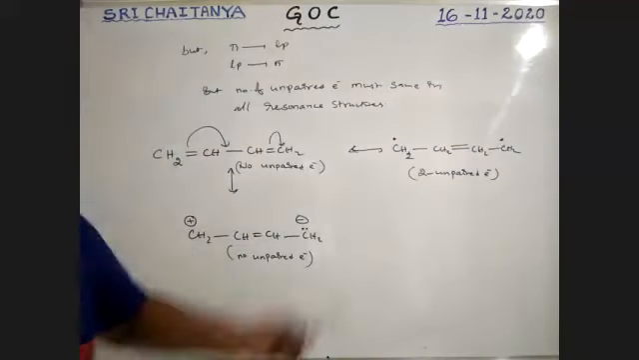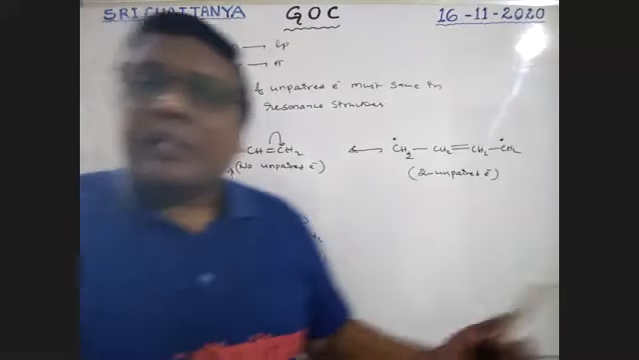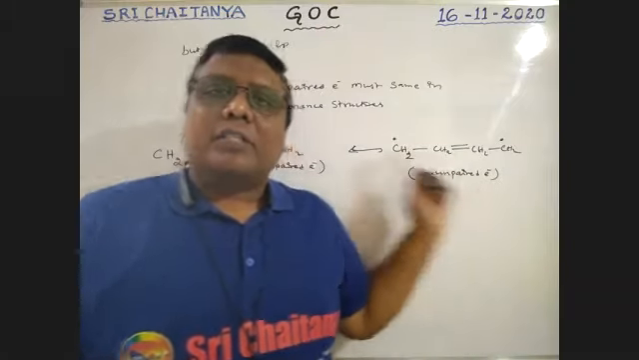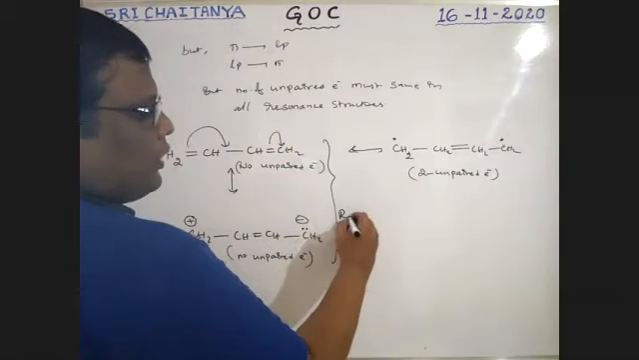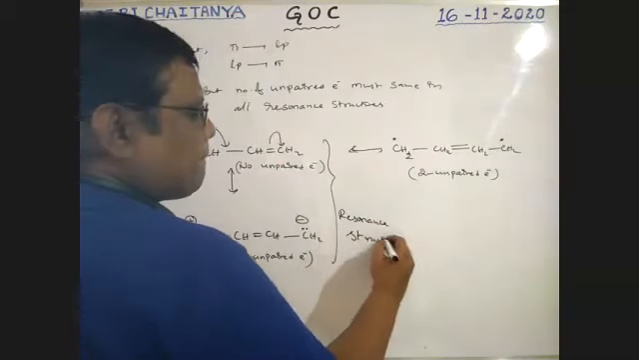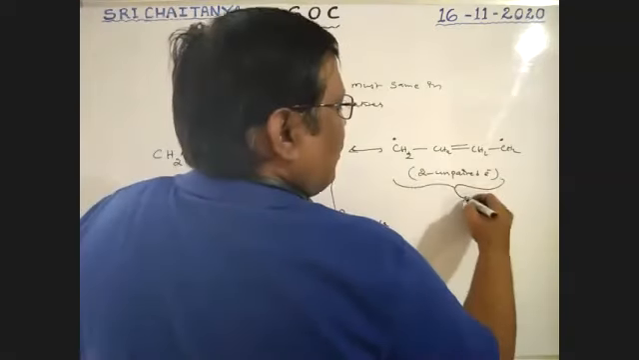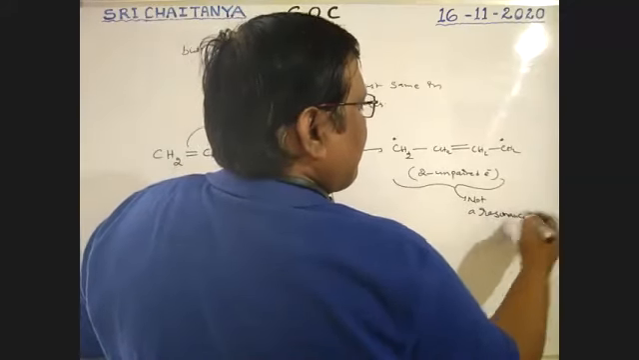Okay. Two unpaired electrons. Here no unpaired electron, no unpaired electron. Here two unpaired electrons. That means the number of unpaired electrons must be the same. Here two unpaired electrons, no unpaired electron, no unpaired electron. Therefore, these two are resonance structures. But this is not a resonance structure.